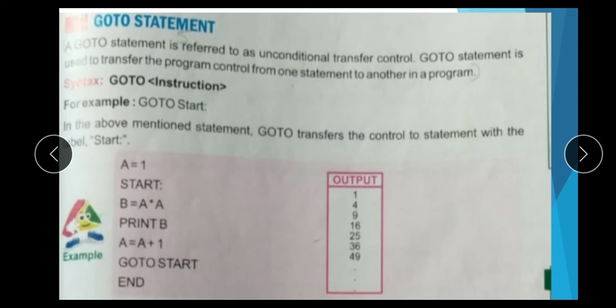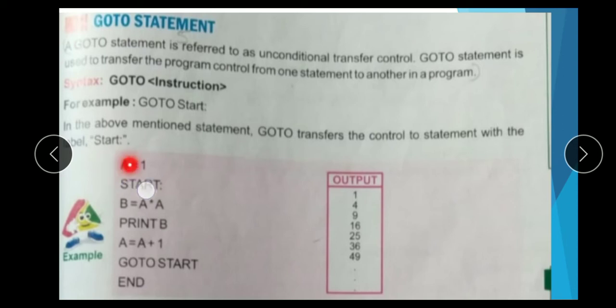It means if you want to move from one statement to another, then you can use the go to statement. The syntax of the go to statement: go to and give the label. For example, go to start. In the above statement, go to transfers the control to the statement labeled start.